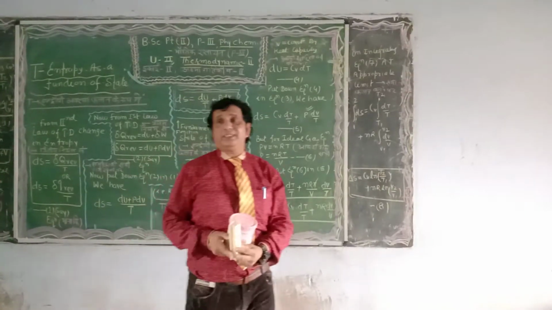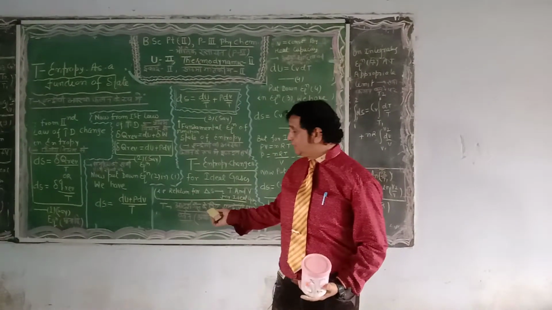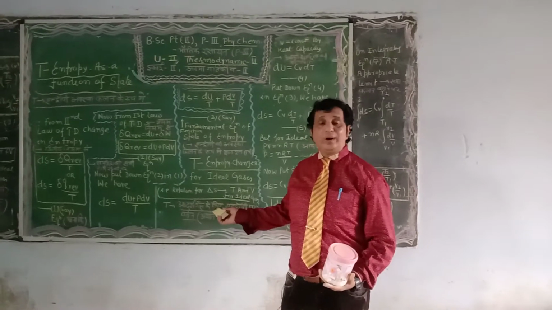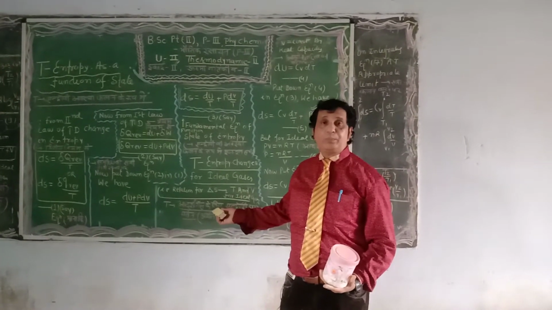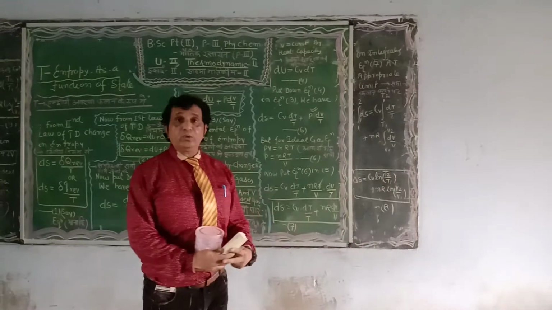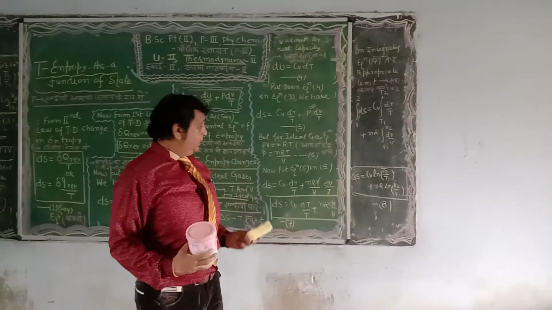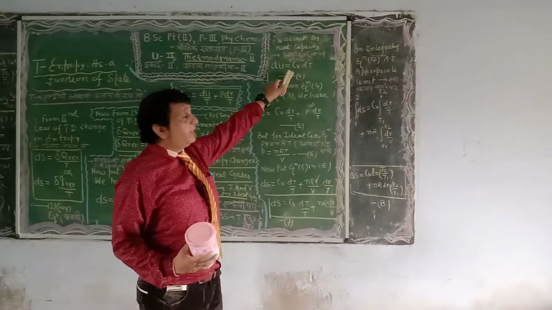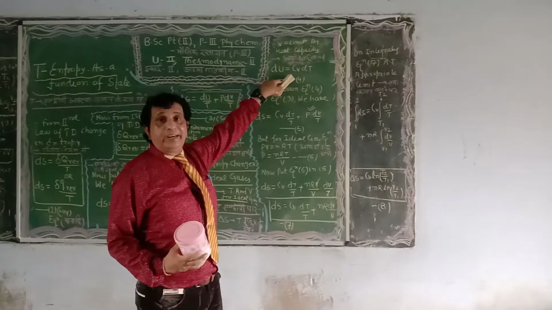Once again, try to understand here. Our next topic is the quantitative relation for the change in entropy along with temperature and volume. In order to simplify this derivation, we use the definition of heat capacity at constant volume.